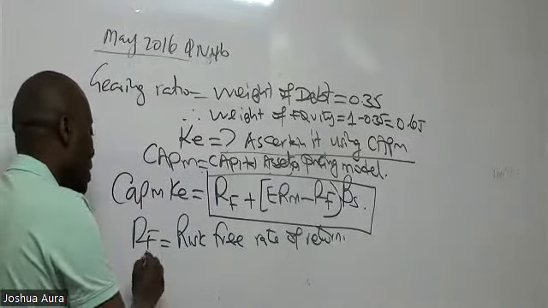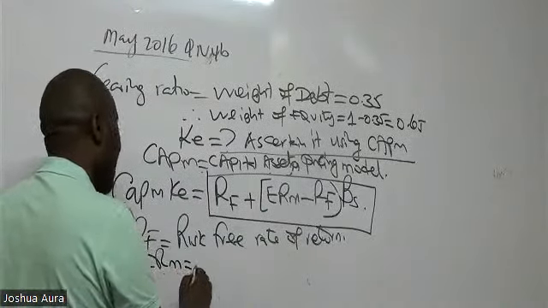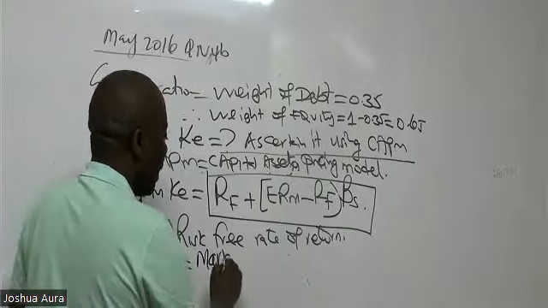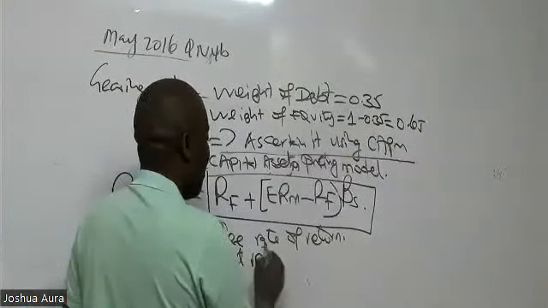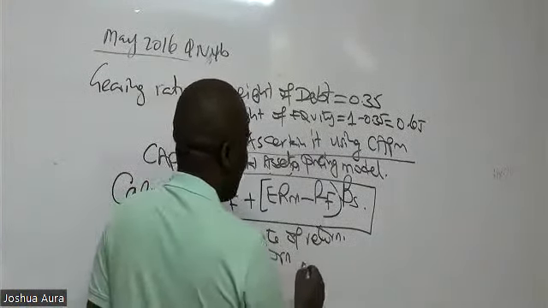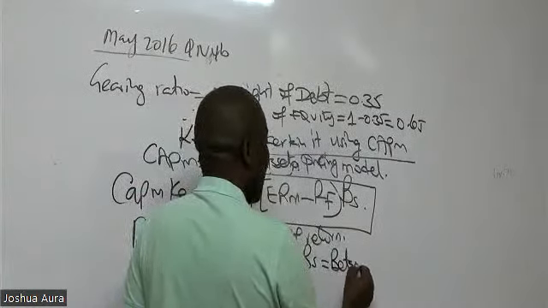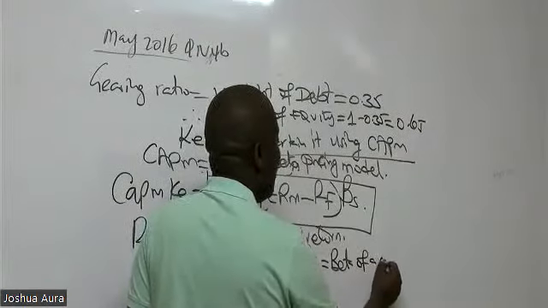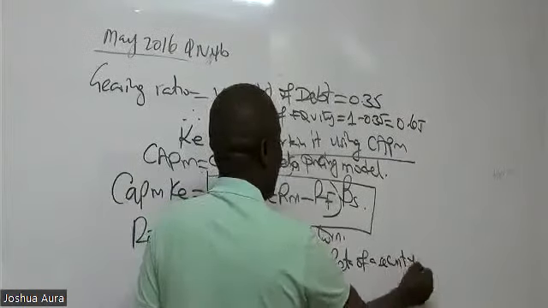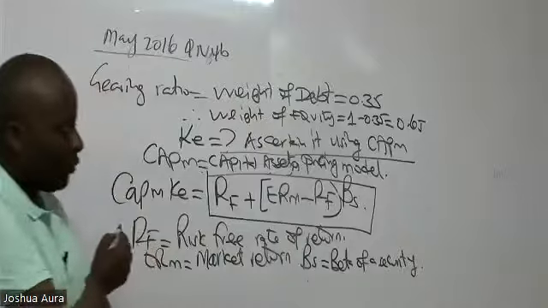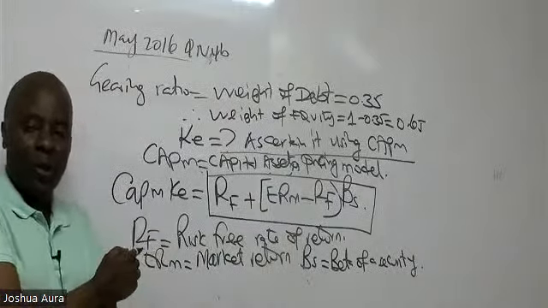And then we have ERM. ERM is the market return. Just call it market return. And then we have BS. BS is beta of a security. For now, I would simply want you to appreciate the term.